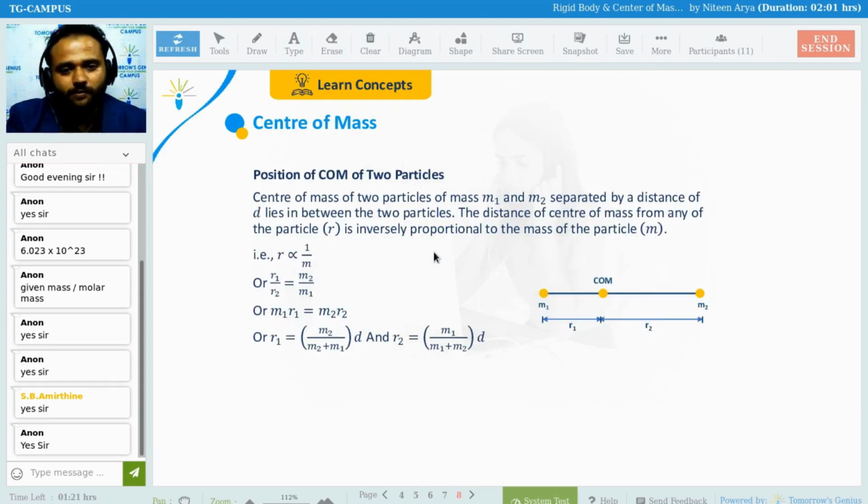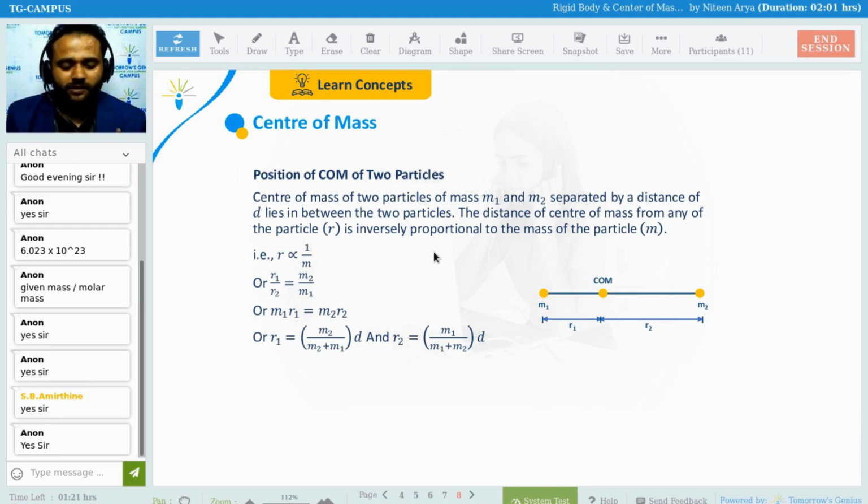Moving ahead, this is very simple. Center of mass, position of center of mass of two particles. So we have two particles. For example, very clearly you can understand. Suppose these are two particles, two extreme ends. Okay, one particle, another particle. So obviously, if I'm trying to balance from any particular position, it is not going to be balanced there. Obviously, it is going to be balanced in between. Why so? Because it is symmetric.